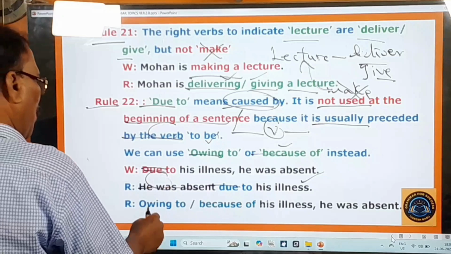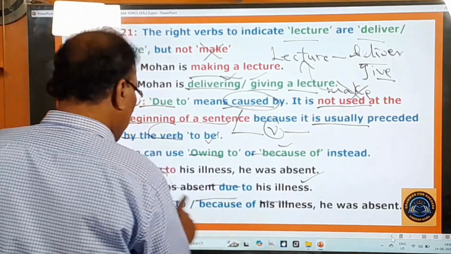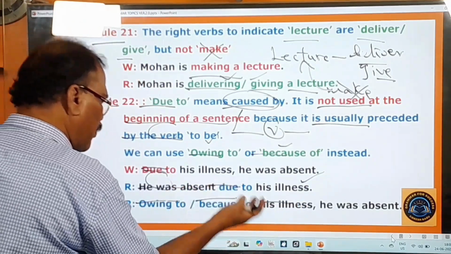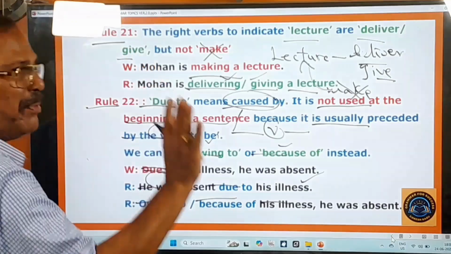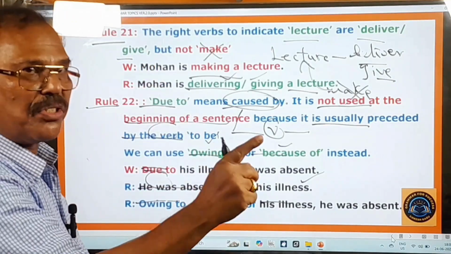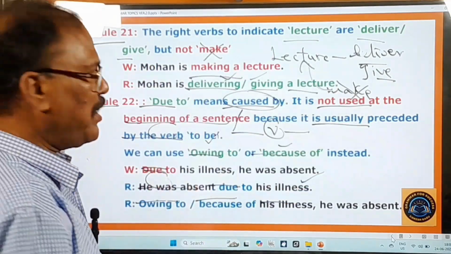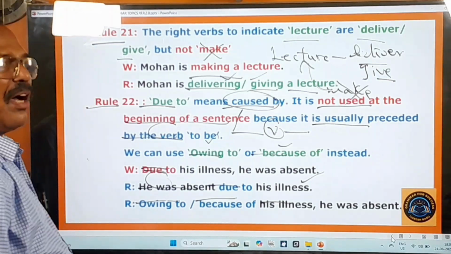And you can also say, owing to or because of his illness. This is okay. Owing to you can use, because of you can use, but due to you cannot use at the beginning of the sentence. It is always used after the verb. Please keep this point in your mind. And now you move on to other rules.